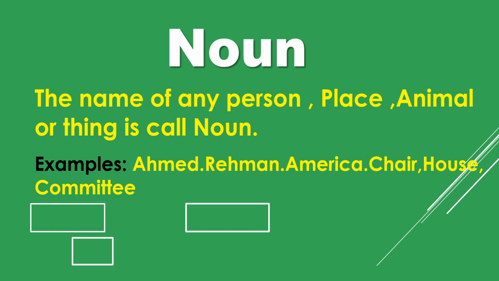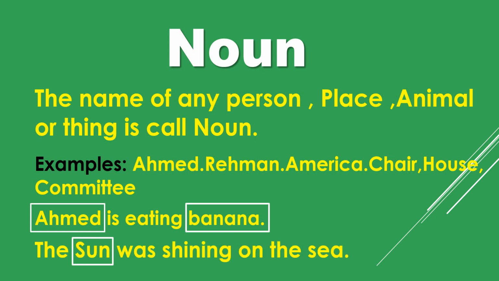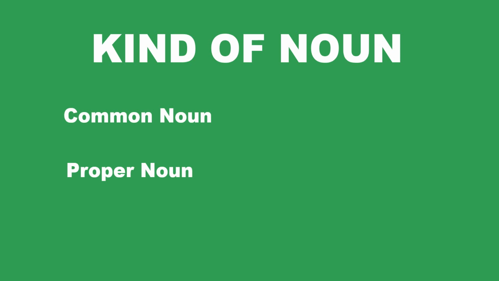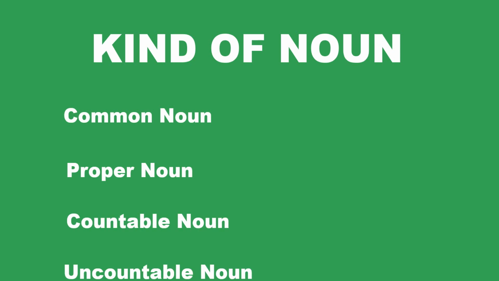For example, Ahmad is eating banana. Here Ahmad is a noun because this is a person's name, and banana is also a noun because this is a thing's name. The second example is: the sun was shining on the sea. Here sun and sea are nouns. Kinds of noun: common noun, proper noun, countable noun and uncountable noun.